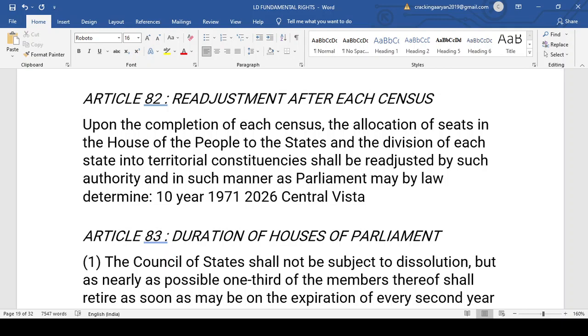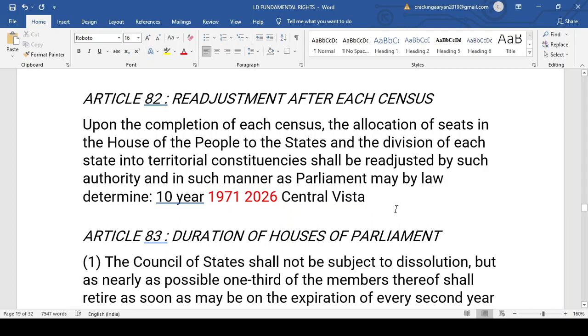So it is told that after the completion of each census, there will be a readjustment in the number of seats in the House of the People. However, by an amendment made, I don't remember in which government, most probably Indira Gandhi's government, it was held that the census considered for the allocation of seats will be the 1971 census, and this will continue up to 2026. After 2026, you can change the allocation of the seats.